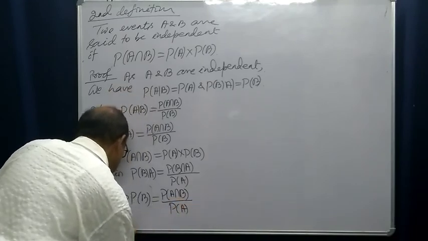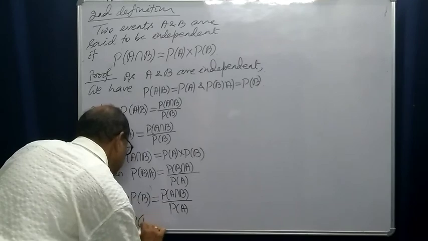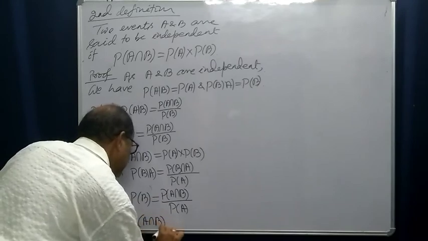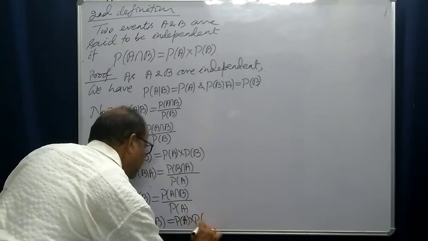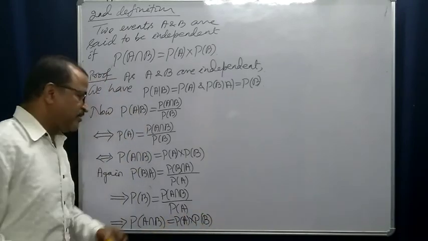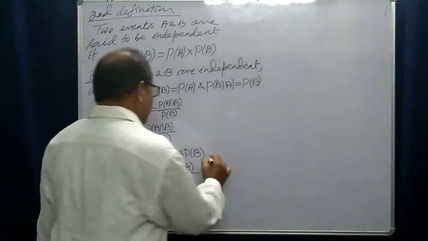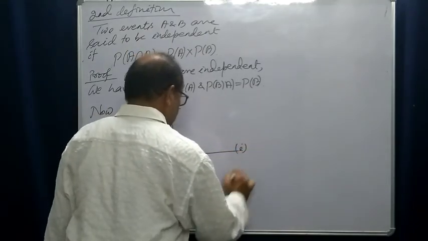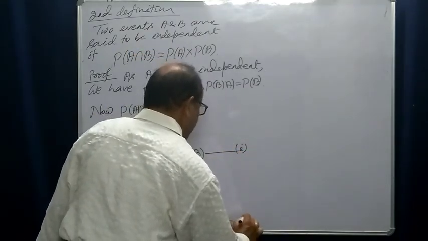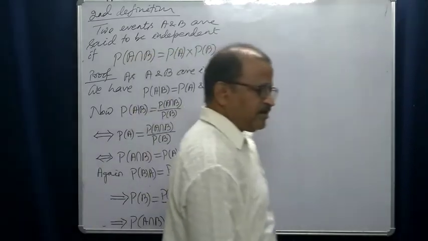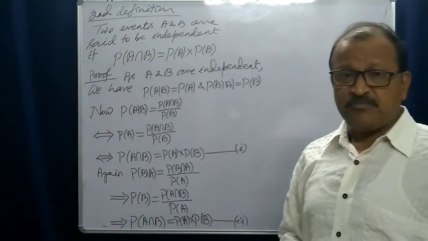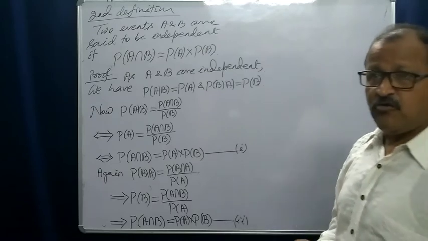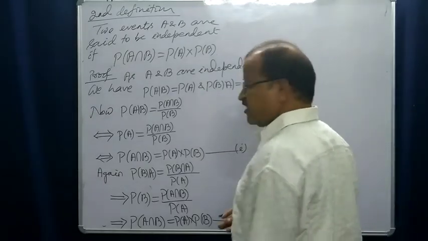This also indicates that probability of A intersection B is equal to probability of A into probability of B, right? In both cases we have obtained this. If A and B are independent, then probability of A intersection B must be equal to probability of A into probability of B, right?